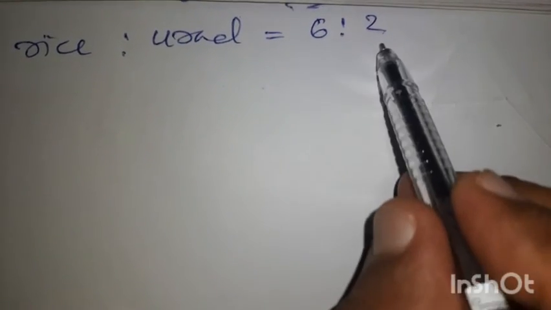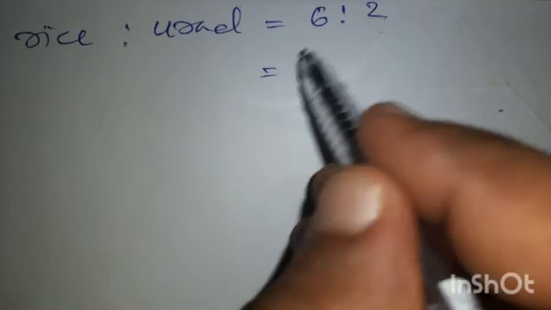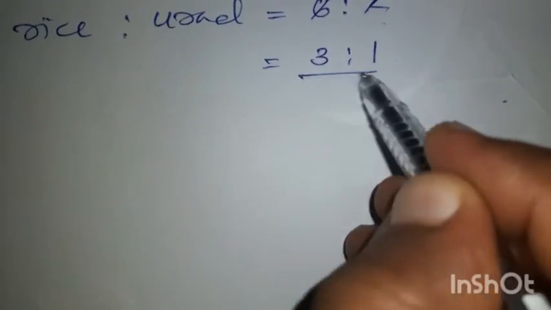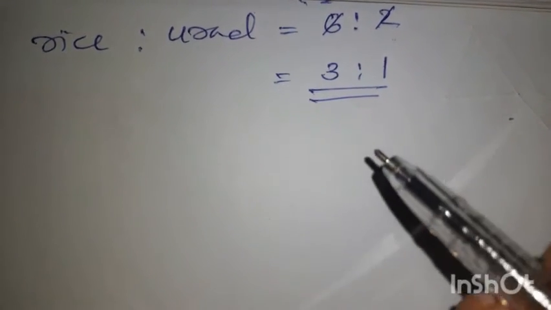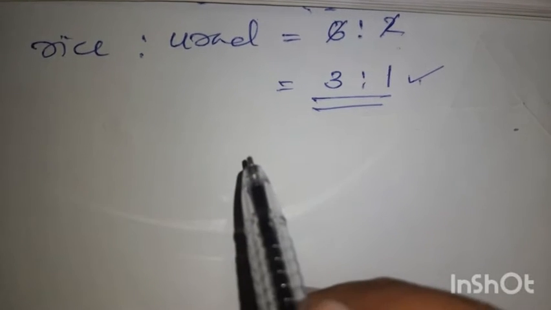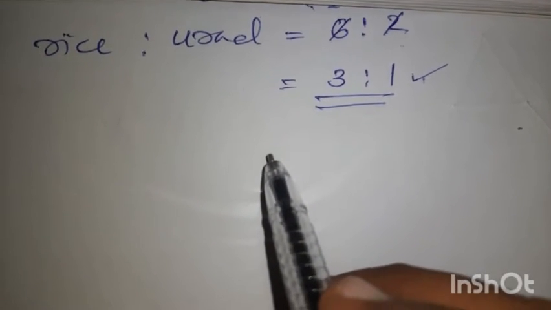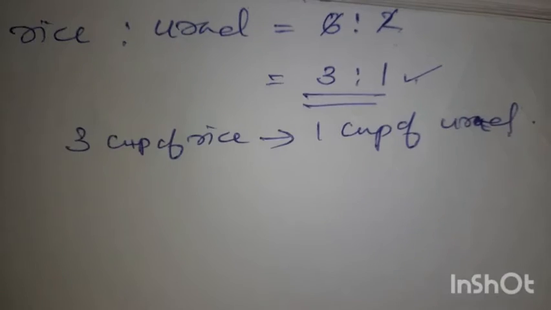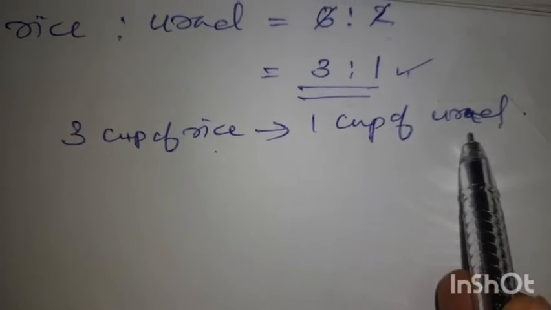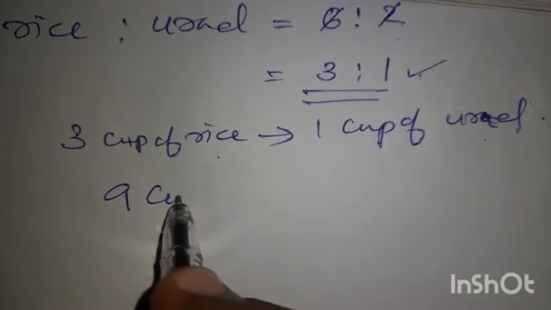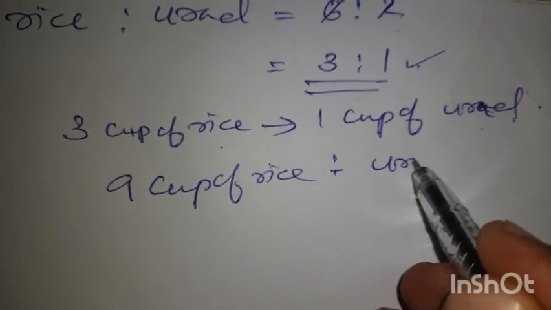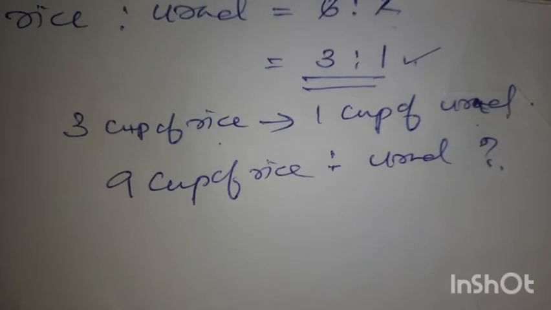Then we have to change it to smaller numbers. If you divide by 2, we get 3, and 2 gives 1. So the ratio is 3:1. That is the original ratio. Using this ratio, we have to find out how many cups of urad we should take. According to the ratio, 3 cups of rice need 1 cup of urad. We are making 9 cups of rice. How many cups of urad should we add? That is the question.